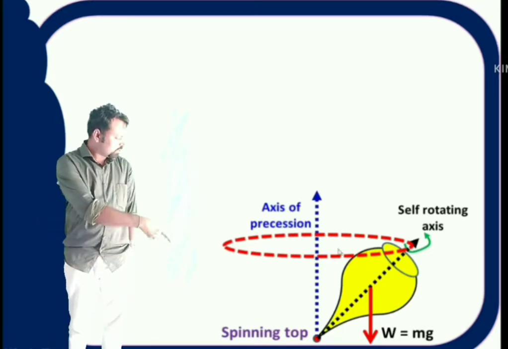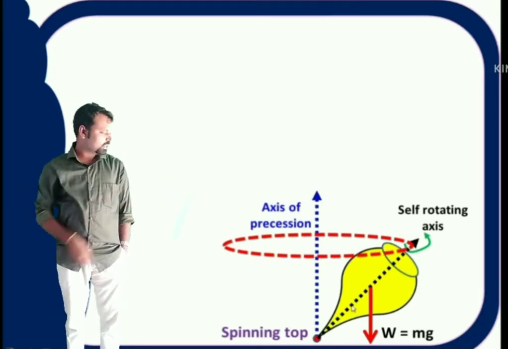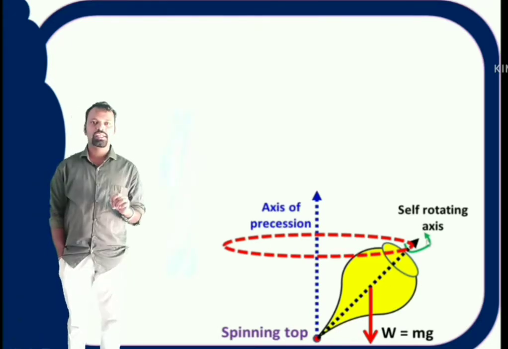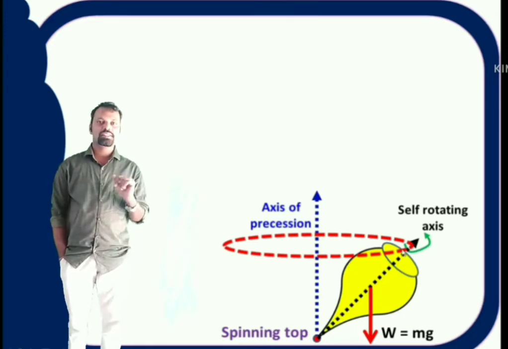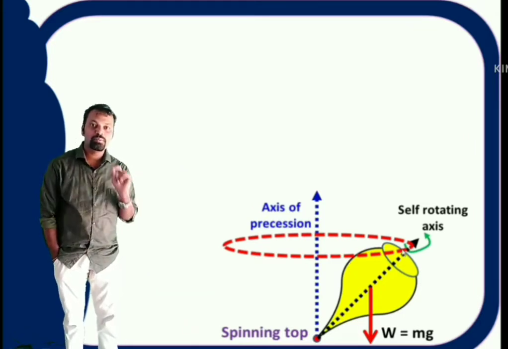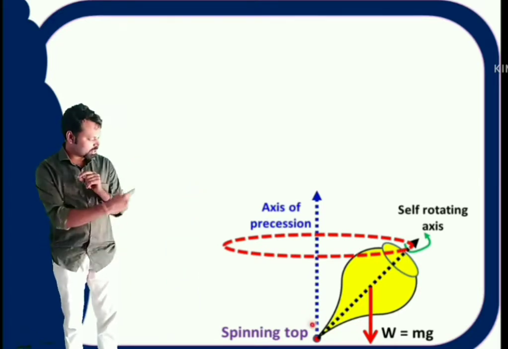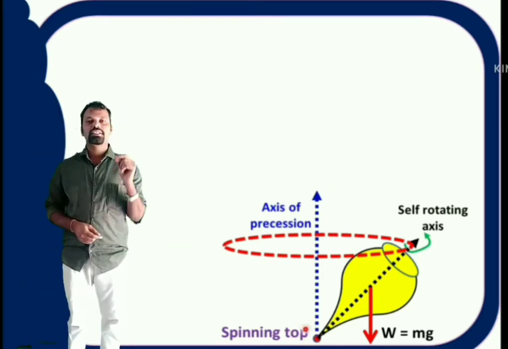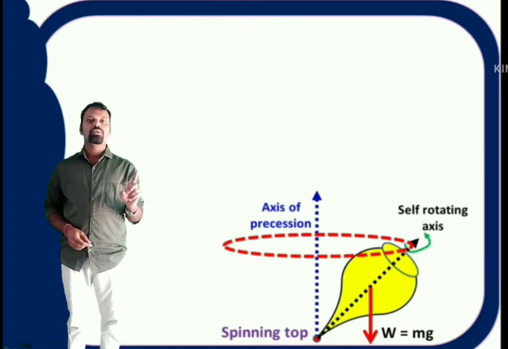So the navy blue color axis is the axis of precession and the black color axis is the axis of self-rotation. The self-rotation axis is rotating about the precessional axis. This type of motion is called precessional motion. But the important thing is that the two axes, the self-rotating axis and the precessional axis, are fixed at one point. Both the ends are fixed. So a simple definition for precessional motion is the rotation of the axis of self-rotation about a vertical axis.